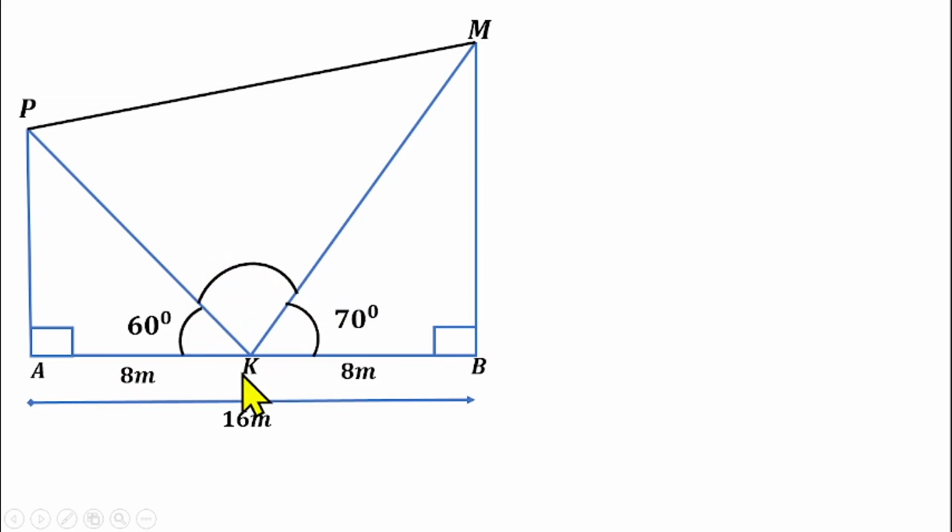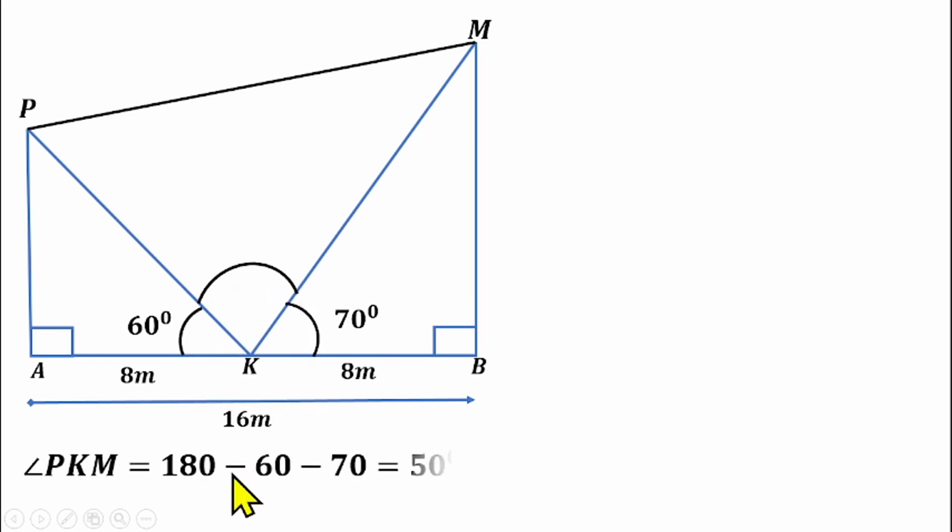We can find it because the angle is 60. This one is 70. There's a relation between the three angles, which is angles on a straight line. So angle PKM, which is this angle here, will be 180 minus 60 minus 70, which is 50 degrees. And the reason being that angles on a straight line.